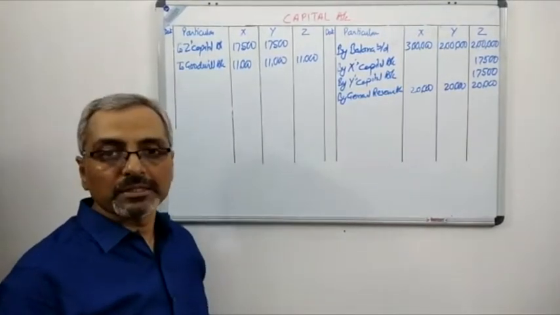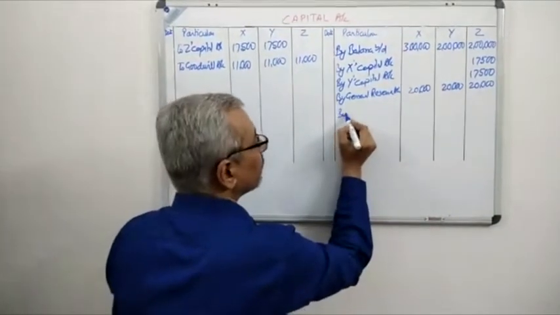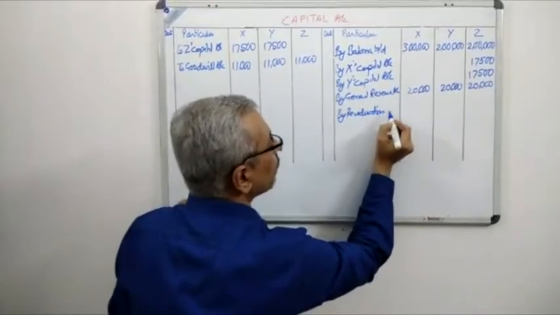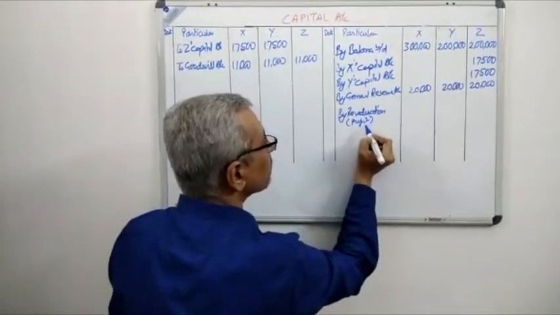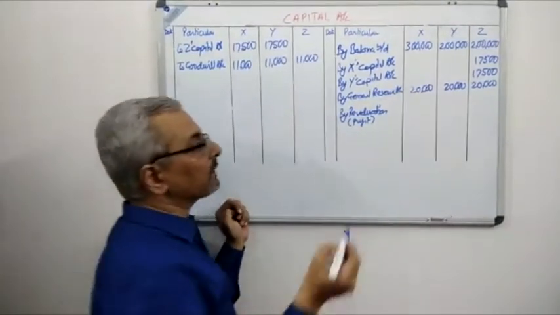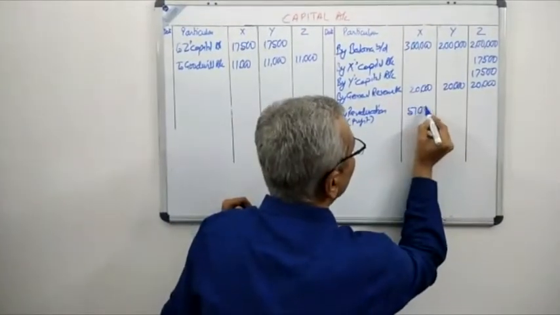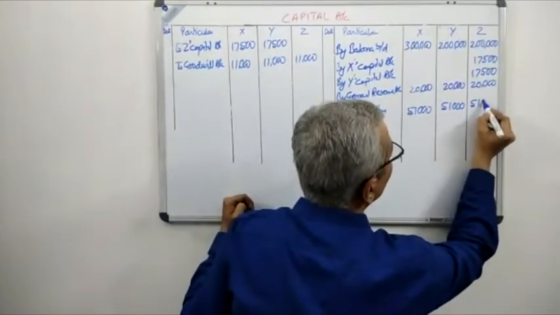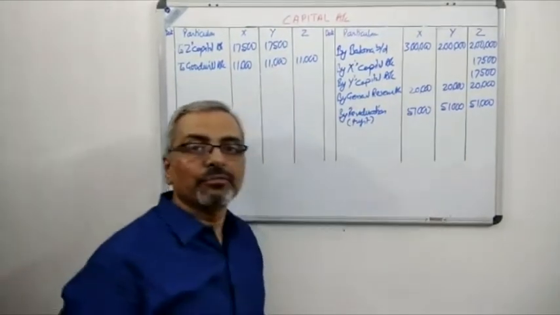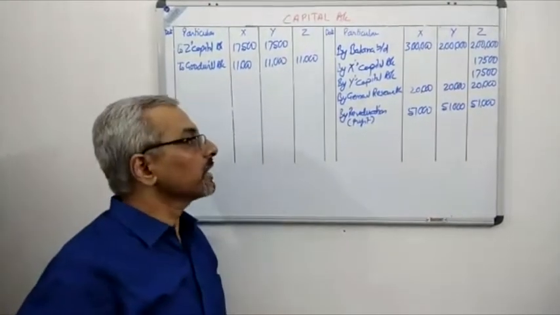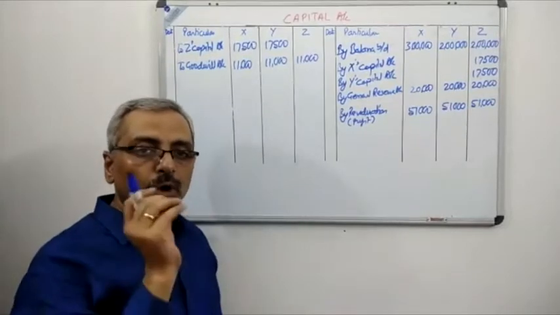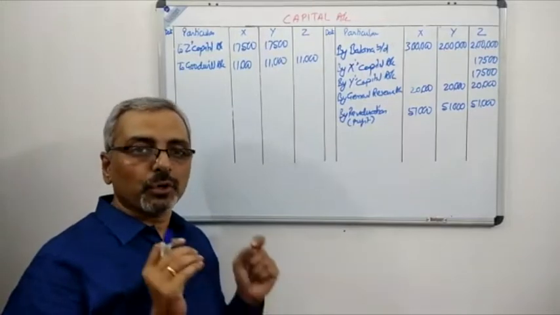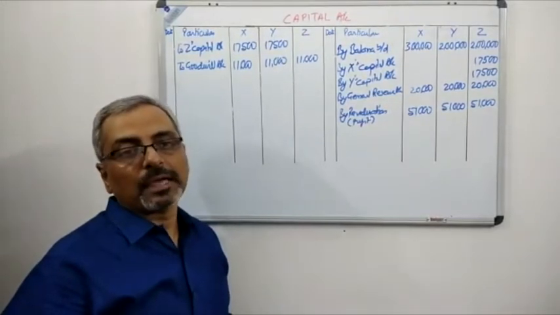For that we have to pass the journal entry. So the journal entry will be by revaluation profit, or you can also just write by revaluation, but I am writing revaluation profit so that you are very clear about it. And the amount was 51,000 to each partner. If you remember, the profit on revaluation had come to 1,53,000. After doing this entry, let us now see the small difference which will appear in the debit side of the capital account.